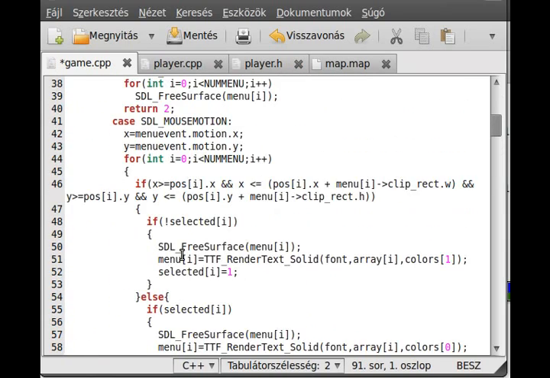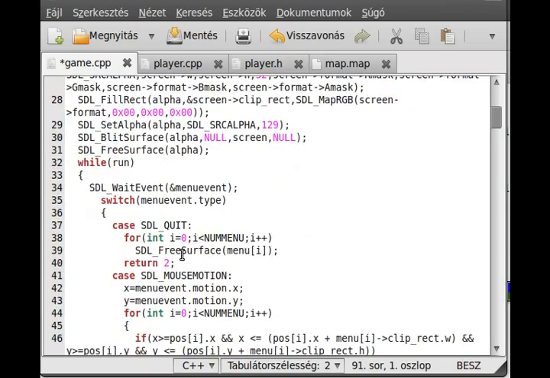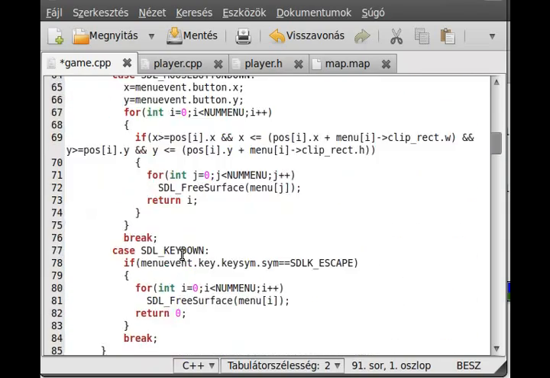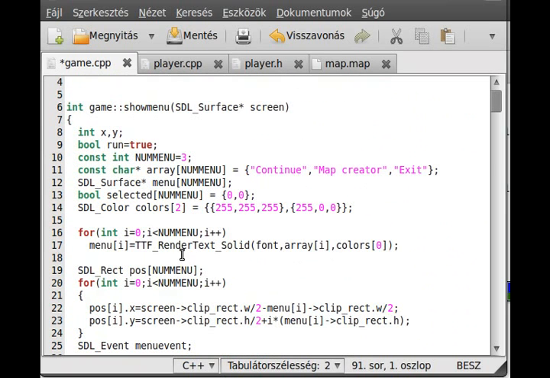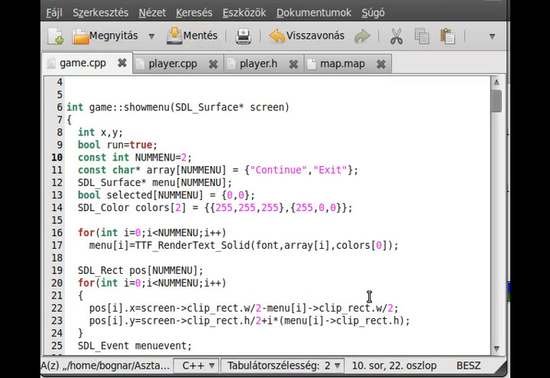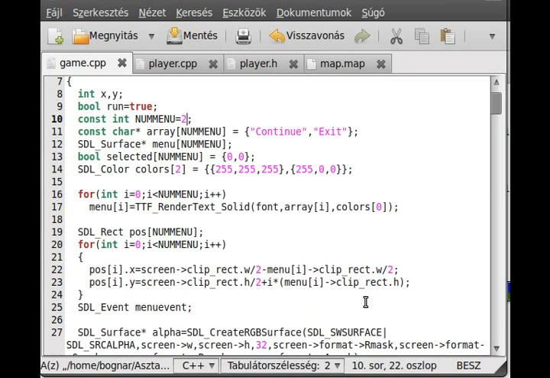Okay, so as you can see, it's basically the same menu, actually almost the same menu. There is something here I want to change, okay, and num menu equals 2. Now it is the same menu as it was, I believe.